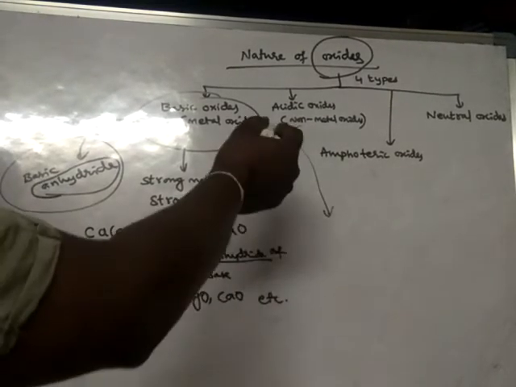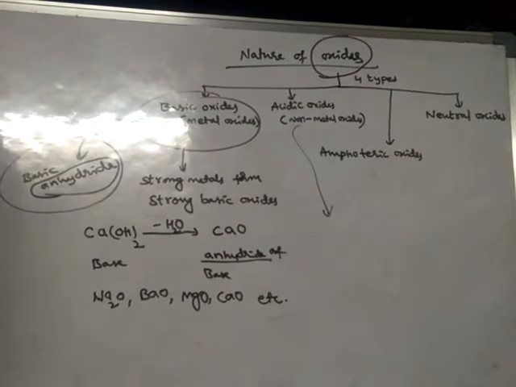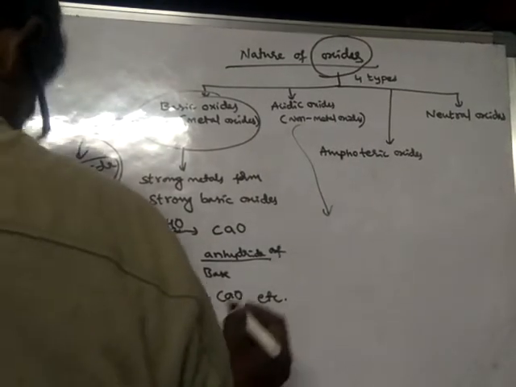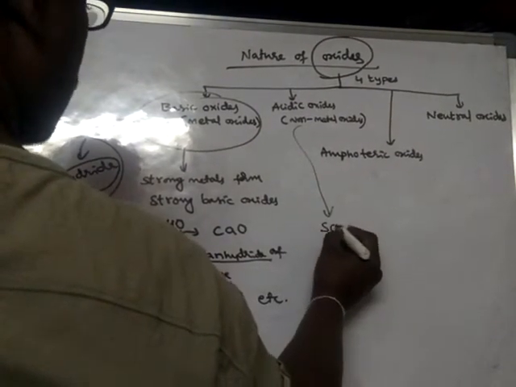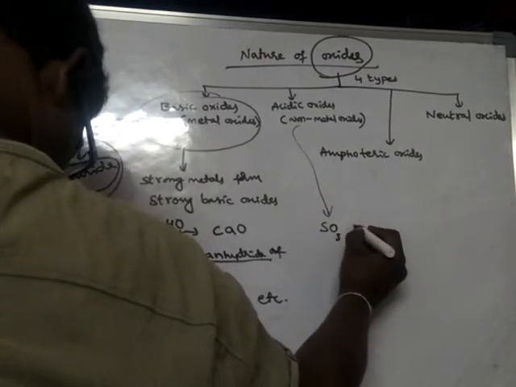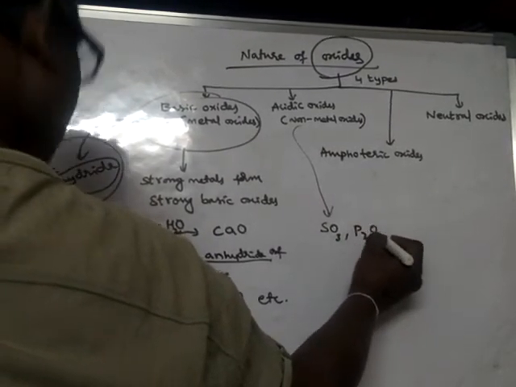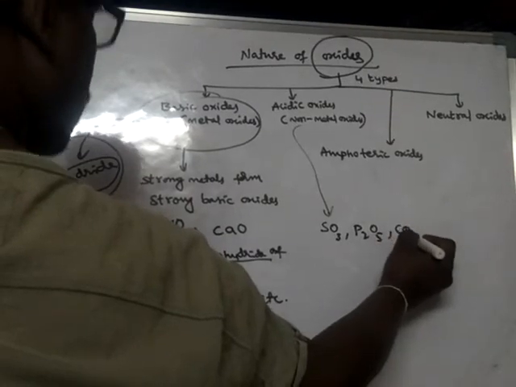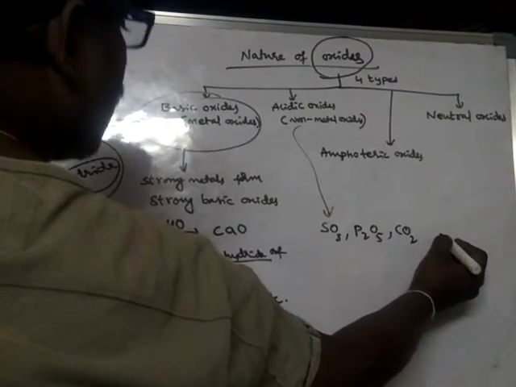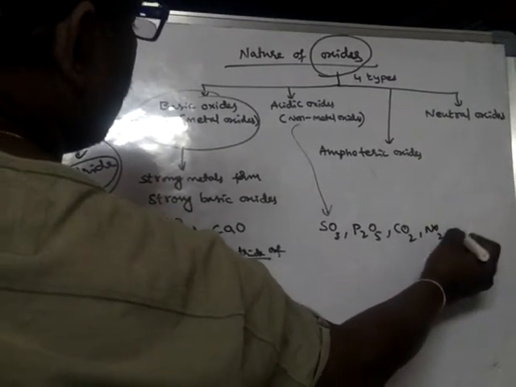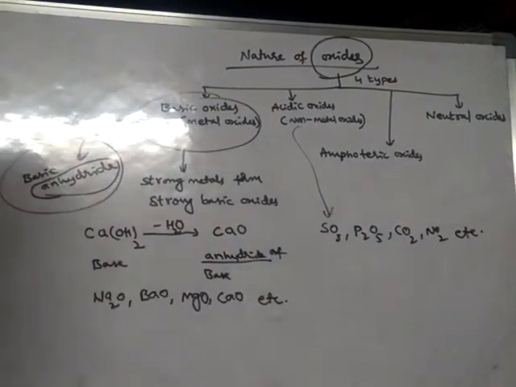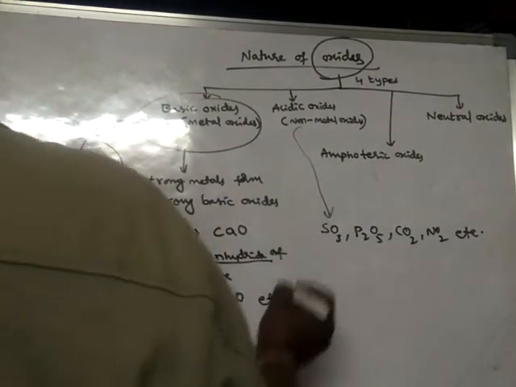Examples for acidic oxides or non-metal oxides are SO3, P2O5, CO2, NO2, etc. They are called acidic anhydrides.